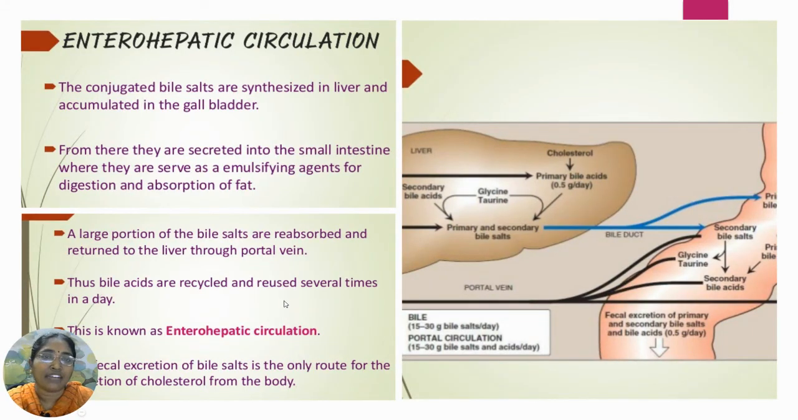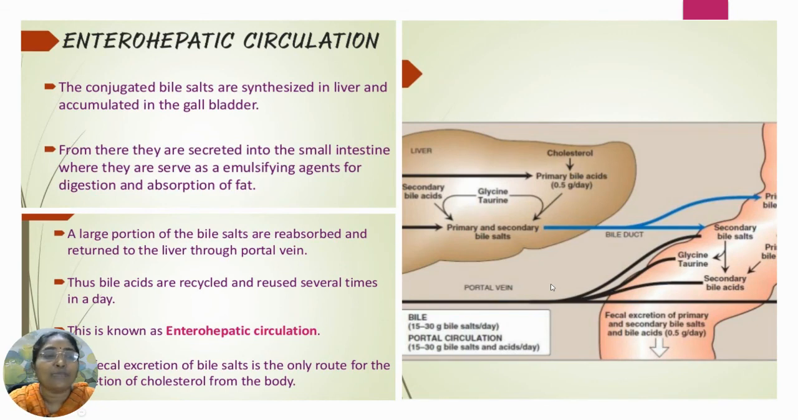Whenever you take a fatty diet, emulsification, digestion and absorption of fat are immediately required. Therefore, the bile salts present in the gallbladder enter into the small intestine through the bile duct, and play a role in the digestion and absorption of the fats. After their role, they are reabsorbed back into the liver through the portal vein. Like this, the circulation of the bile salts takes place, and this is known as the enterohepatic circulation.